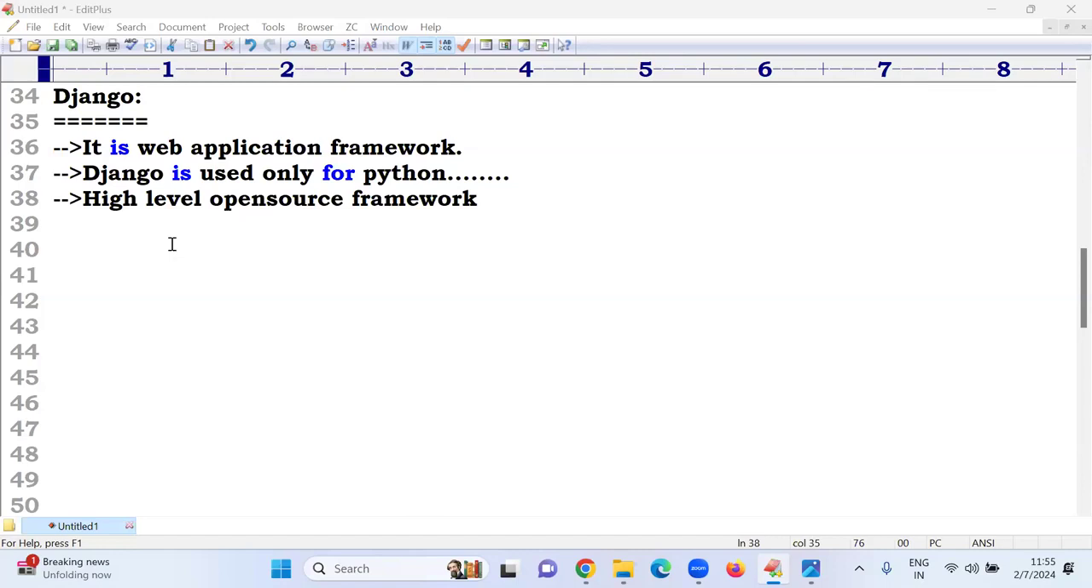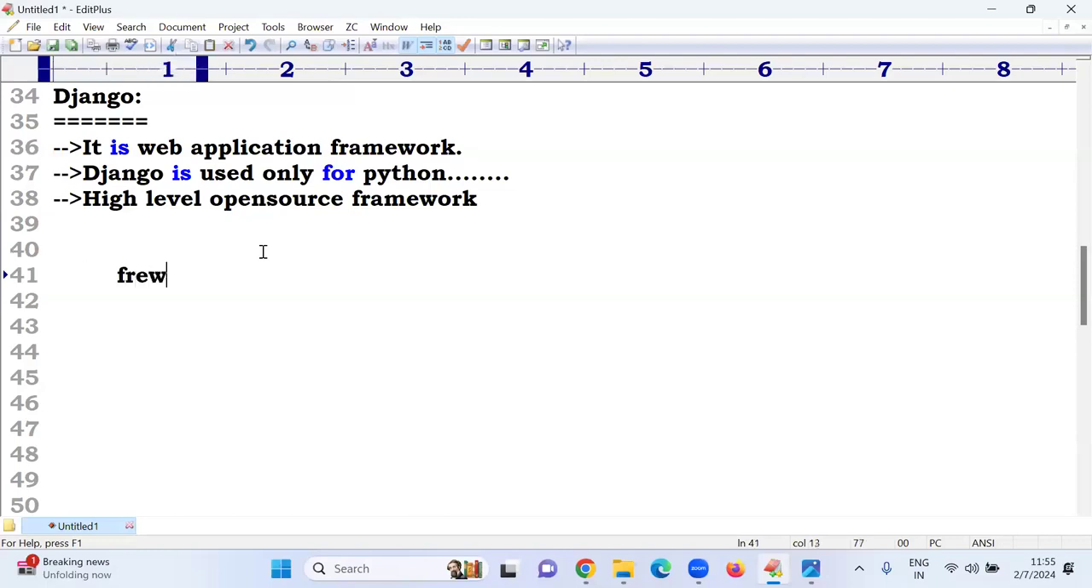Suppose anybody knows about Linux, Linux is also open source. In Linux, multiple flavors are there, Red Hat and Ubuntu, different flavors. So here also, if I'm not happy with any feature, the source code will be open and you have to customize it. That is called open source.